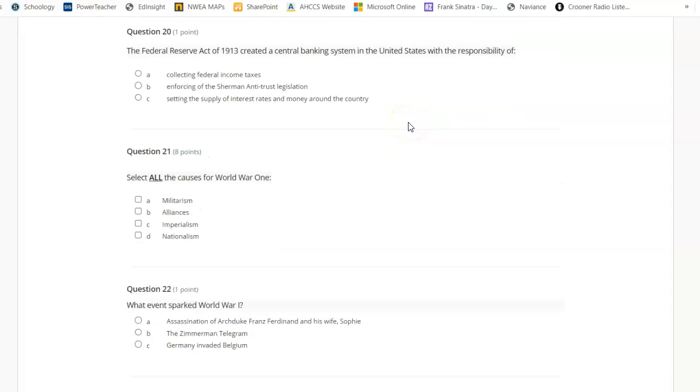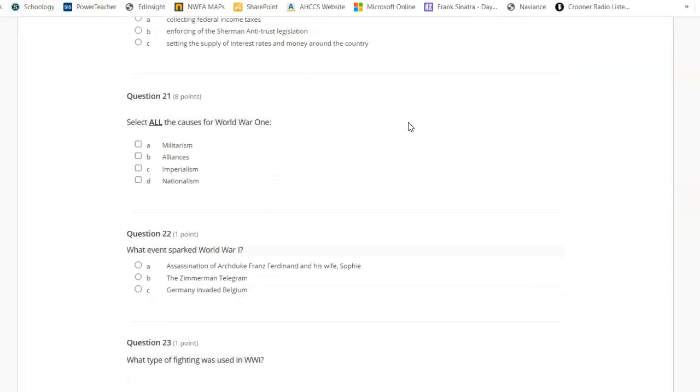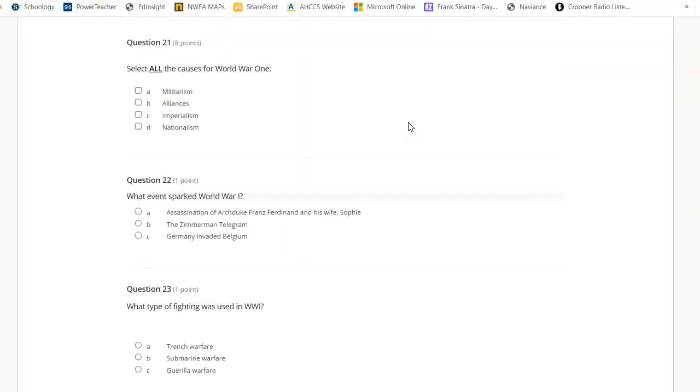The Federal Reserve Act of 1913 created a central banking system in the United States with the responsibility of A. Collecting federal income taxes. B. Enforcing of the Sherman antitrust legislation. C. Setting the supply of interest rates and money around the country. Select all the causes for World War I. A. Militarism. B. Alliances. C. Imperialism. D. Nationalism.